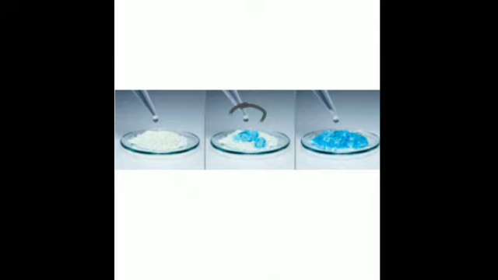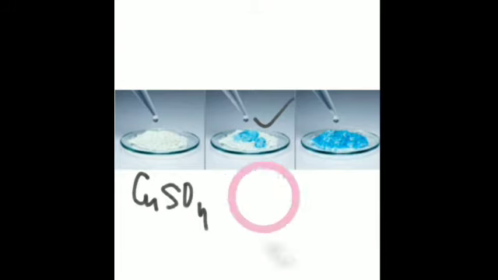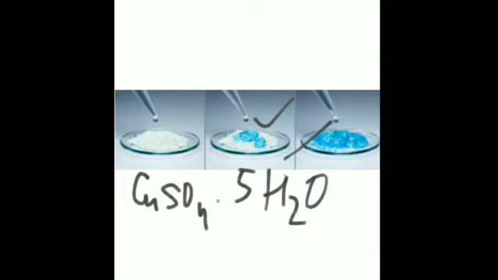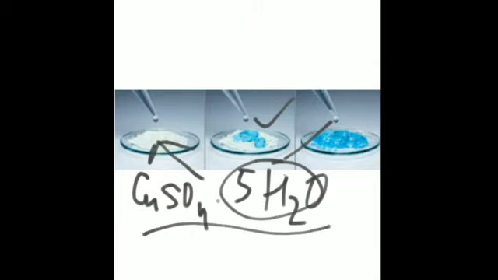Then another test is with anhydrous copper sulfate, which we have already discussed. Anhydrous copper sulfate is white in color. When a few drops of water are added to it, it turns blue and changes into hydrated copper sulfate, that is, water of crystallization is added to it. This is blue in color, and without it, it is anhydrous copper sulfate. Is that clear? With the water of crystallization, it is hydrated copper sulfate. When only a few drops of water are added to it, the color change is seen.